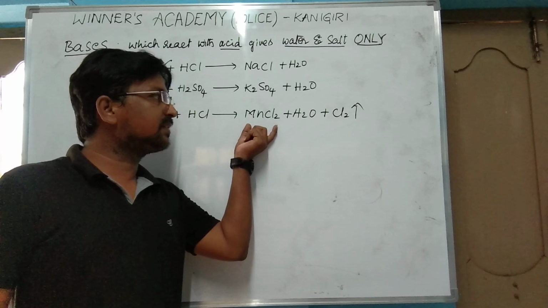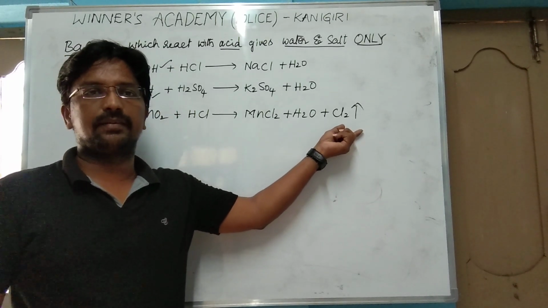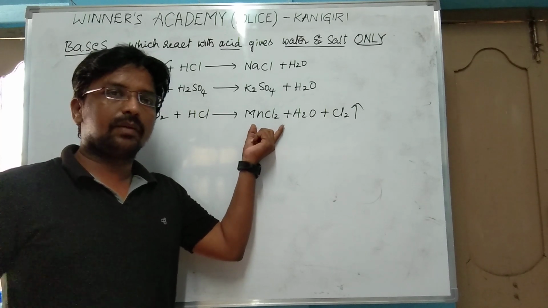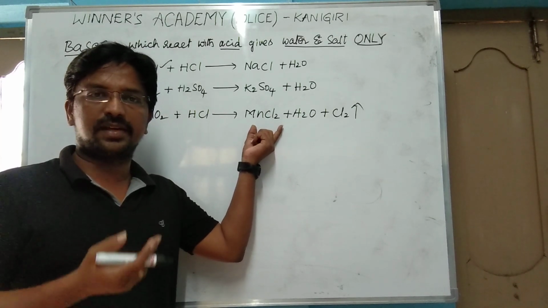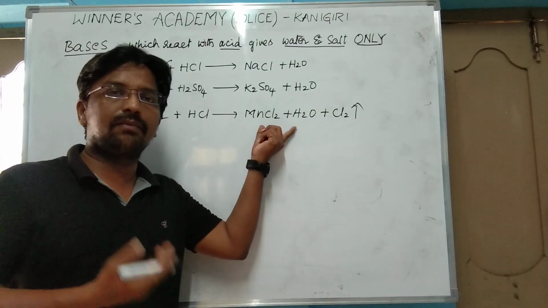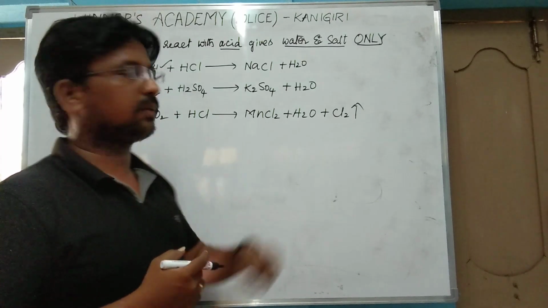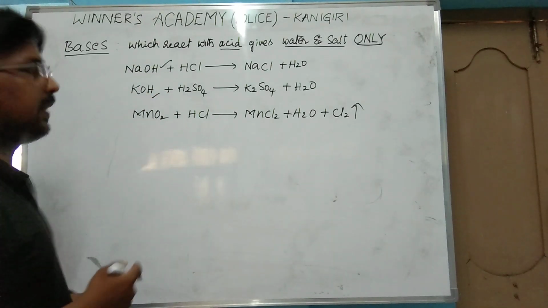We need only salt and water, since a base is a substance which reacts with an acid to give salt and water only, but along with salt and water it produces chlorine gas also. So that's why it is not said to be a base.